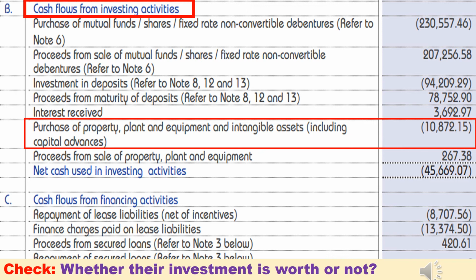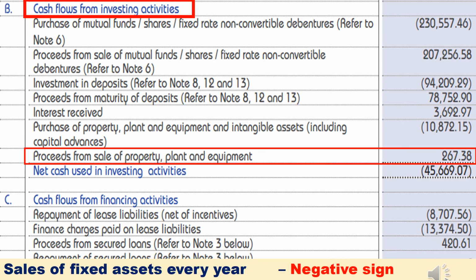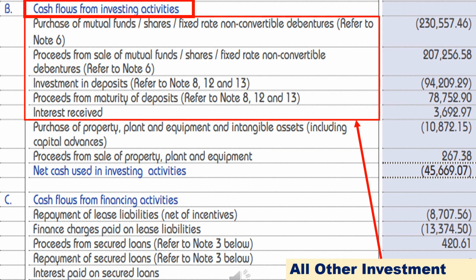But if they do heavy investment every year, that is not a good sign. Here, we have to check whether their investment is worthwhile or not. Similarly, we have to check every year how much fixed assets they sold. If any company continuously sells their fixed assets, that is a big negative sign. Other than fixed assets, if that company did any other investment, you can also check that under this topic.